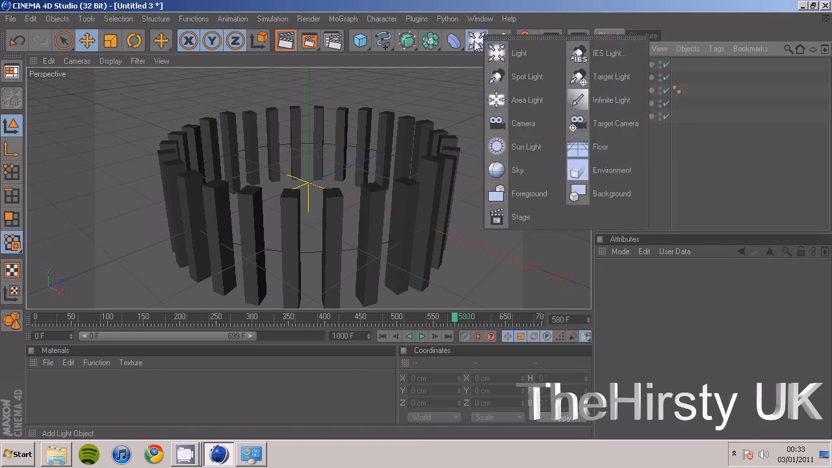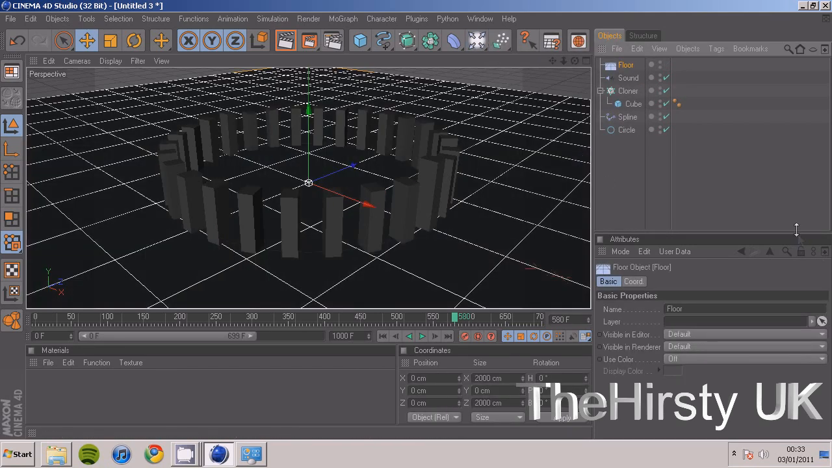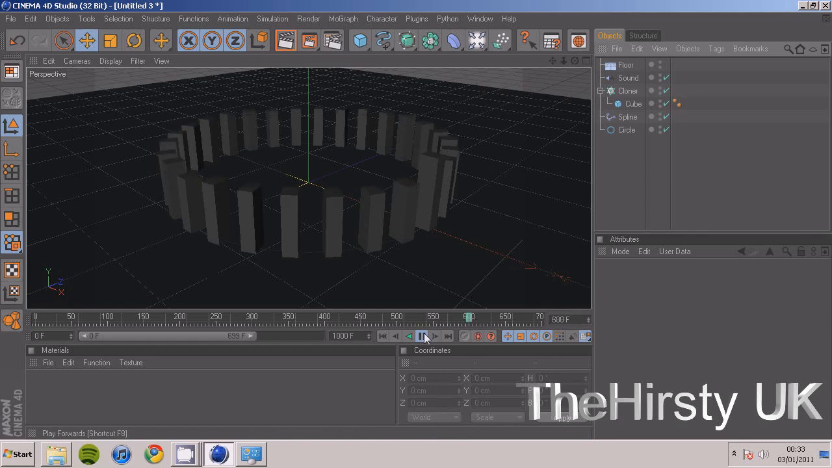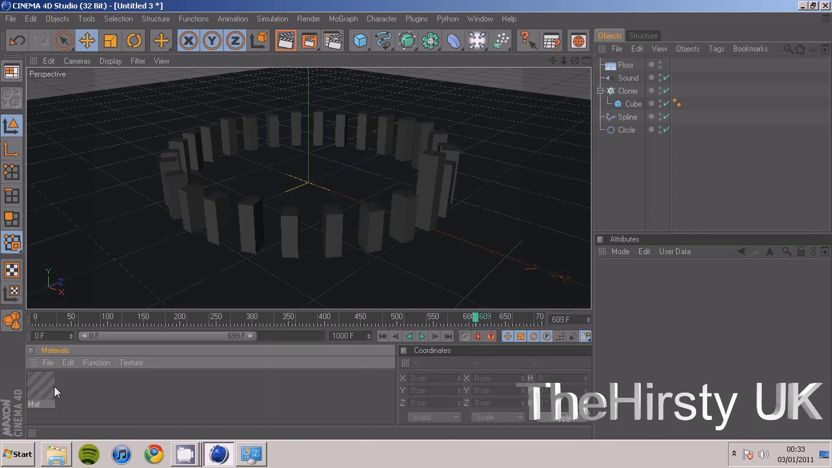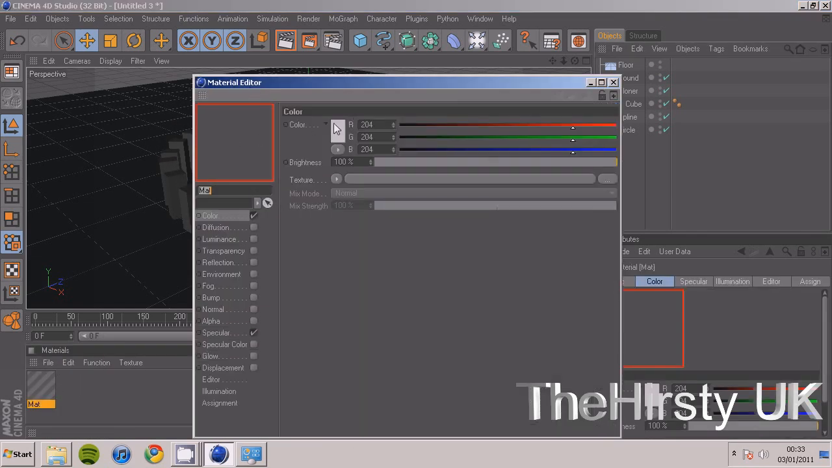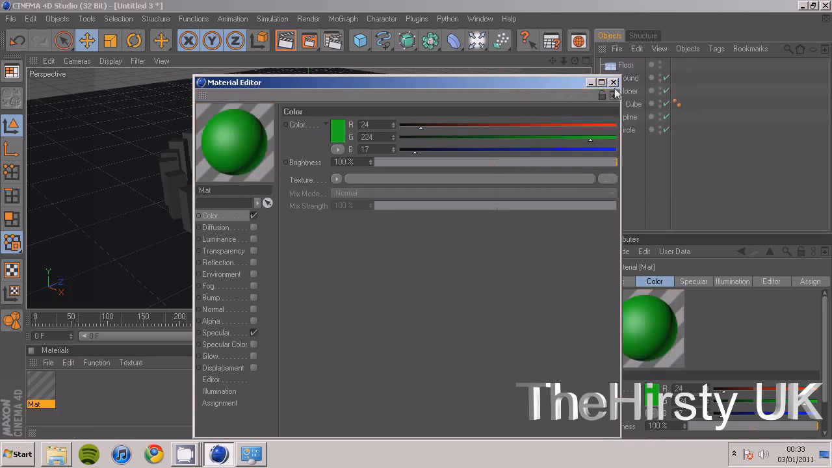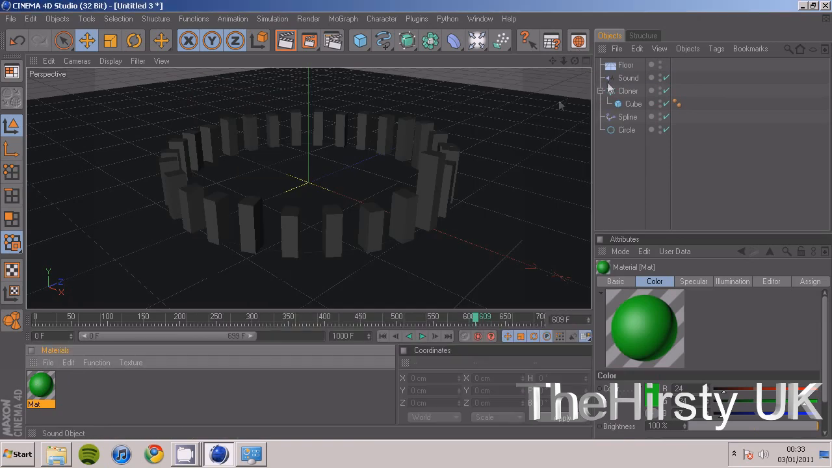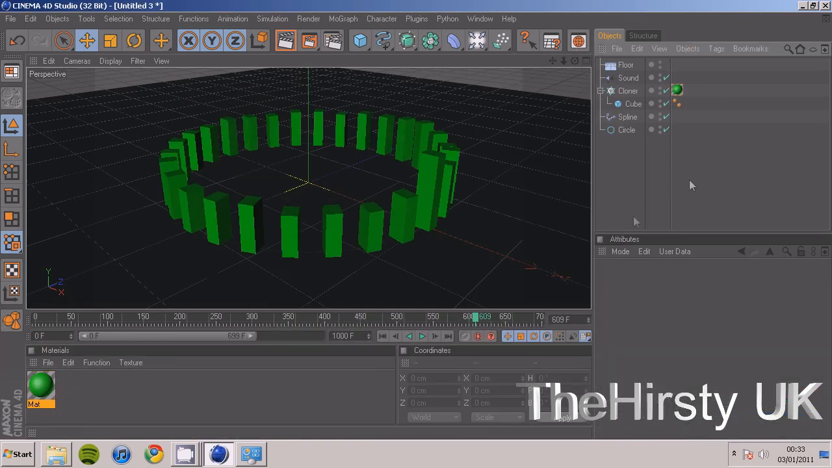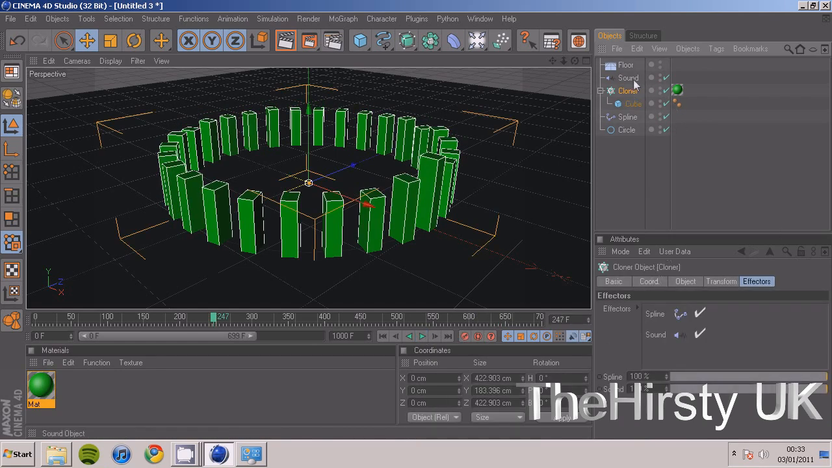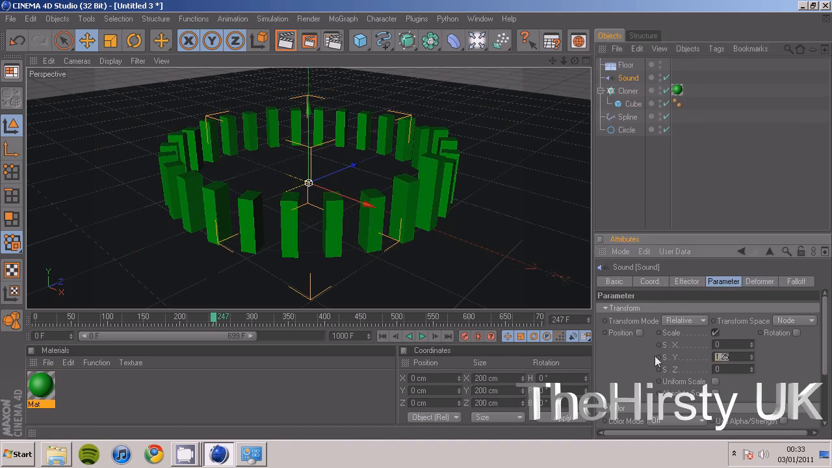Oh yeah, now's a good time to add in a floor maybe, and we'll just add in a texture here. Let's make it a nice little greeny colour so that we can see it from the floor. There we go. Yeah, looks right now. I don't think that they're being affected enough, so I'm going to click on sound and change this to about 2. So now you can see they're moving a lot more.